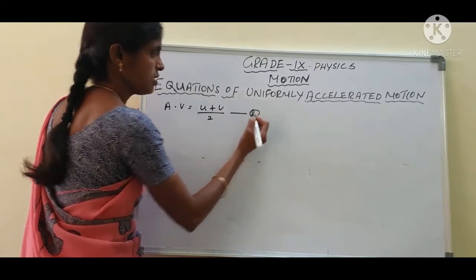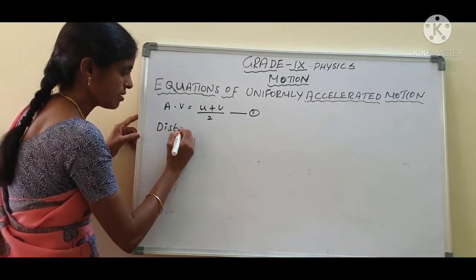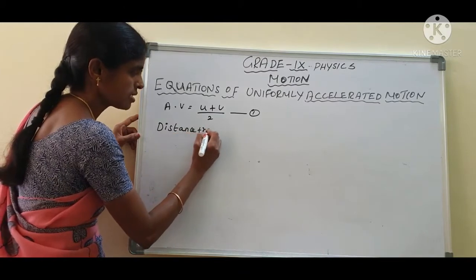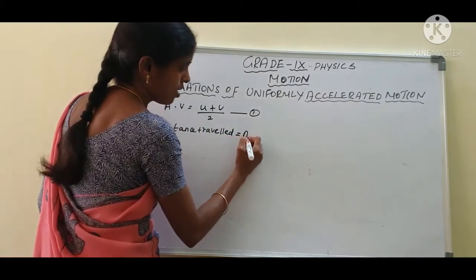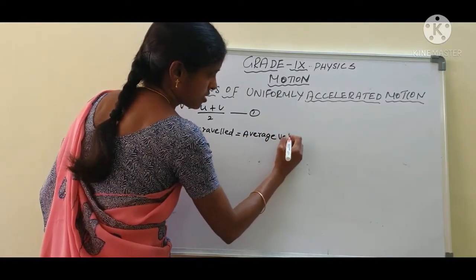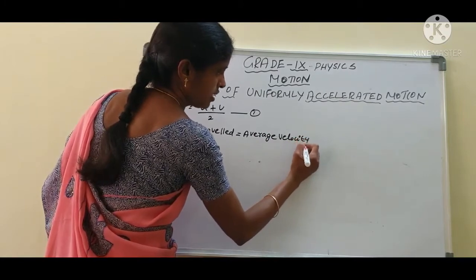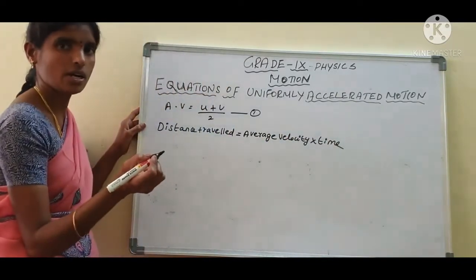This is equation 1. Okay, now we want to calculate the distance traveled equal to average velocity into time. Okay, are you clear?